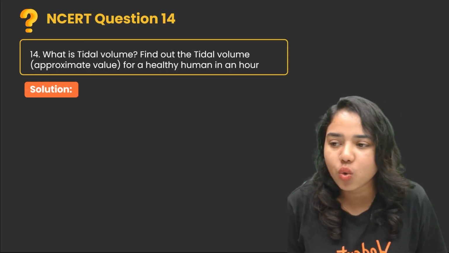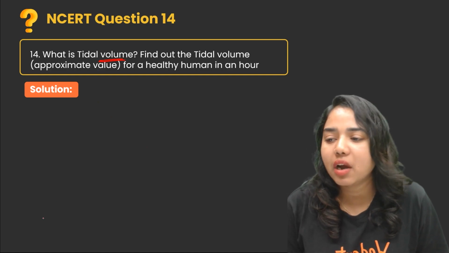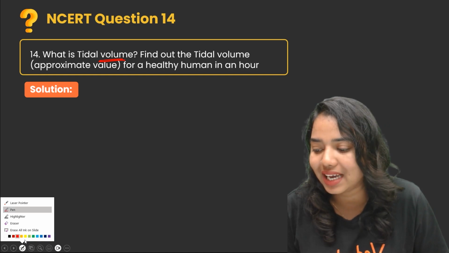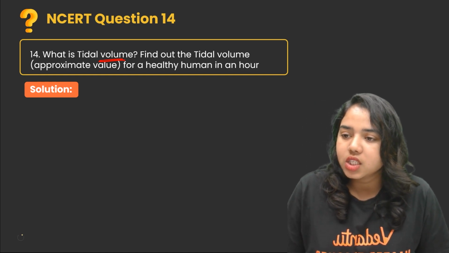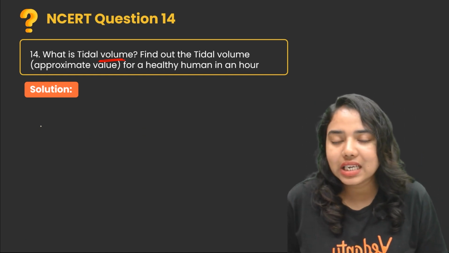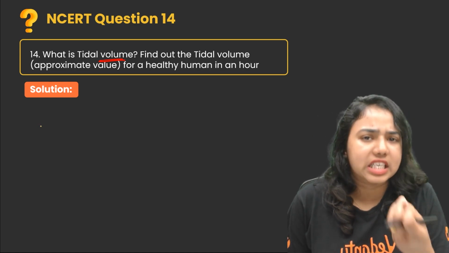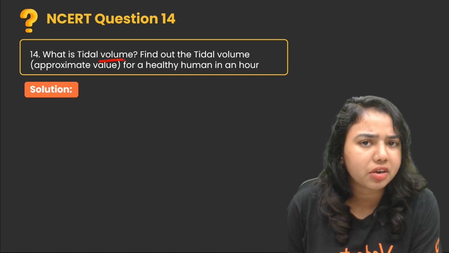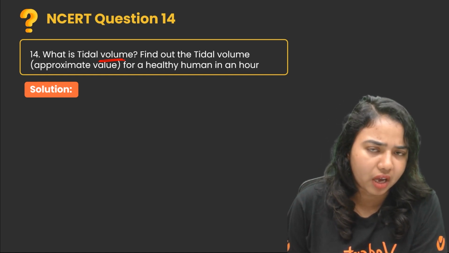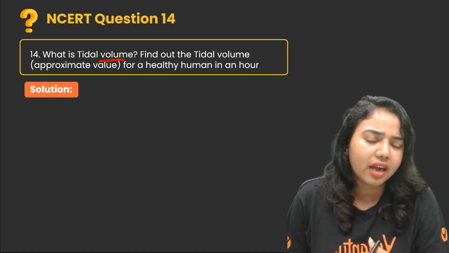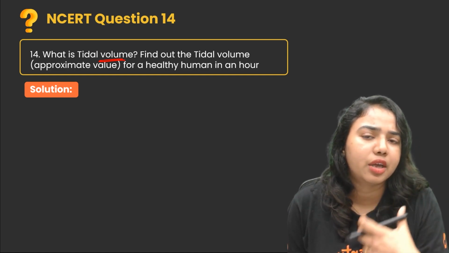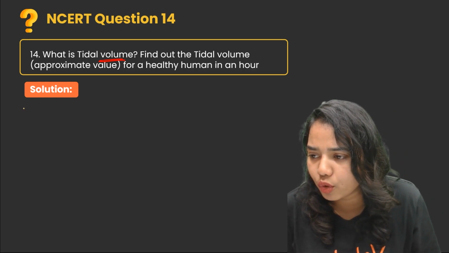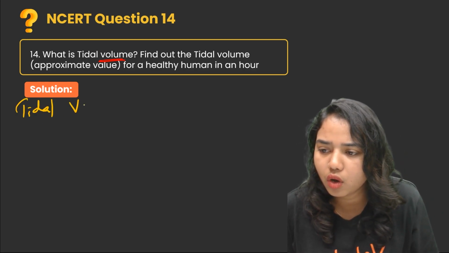Okay? Yes. What is tidal volume? Find out the tidal volume, that means the approximate value for a healthy human in an hour. So what is meant by tidal volume? It is the volume of air that is inspired or expired during a normal respiration. During a normal respiration, what is the volume of air that you have taken in, and what is the amount of air that you have breathed out? This is what we call tidal volume.